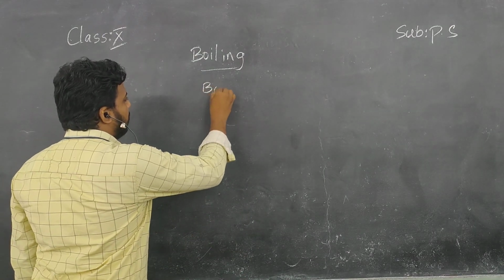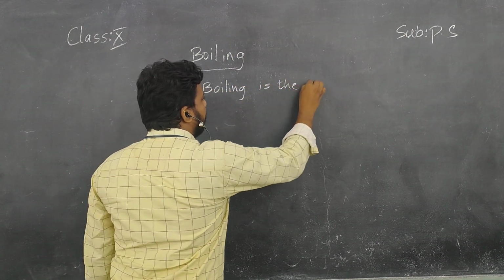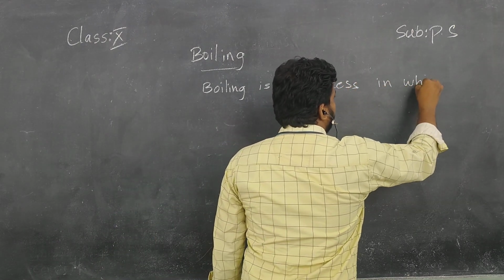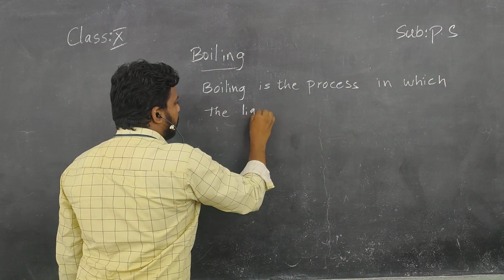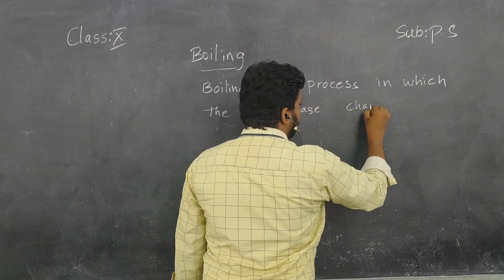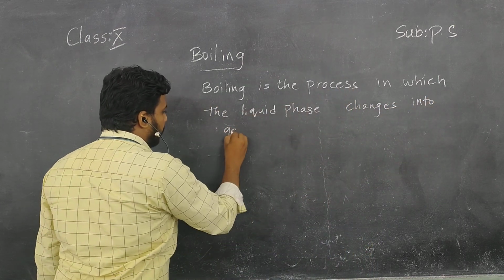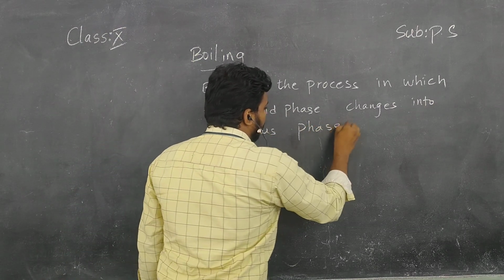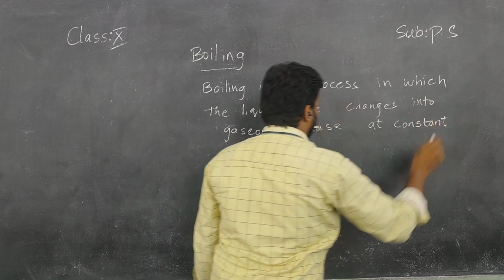Boiling is a process, children. Boiling is the process in which the liquid phase changes into the gaseous phase at a constant temperature.